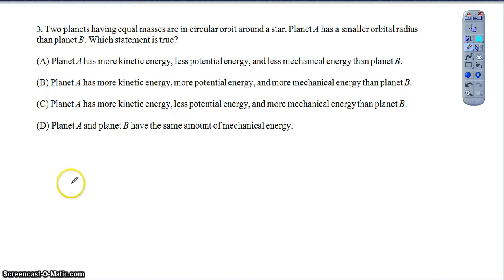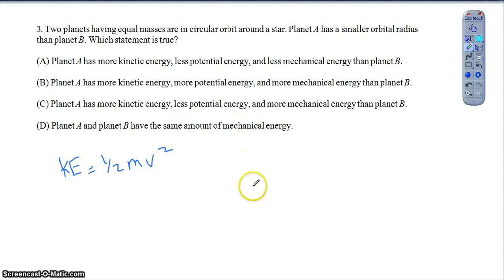So if I was thinking about the orbital velocity, which would help me determine the kinetic energy, right? Because I know kinetic energy is 1/2 mv squared. And I know that they have the same mass. So whichever one's moving faster, that one definitely is going to have more kinetic energy, right?